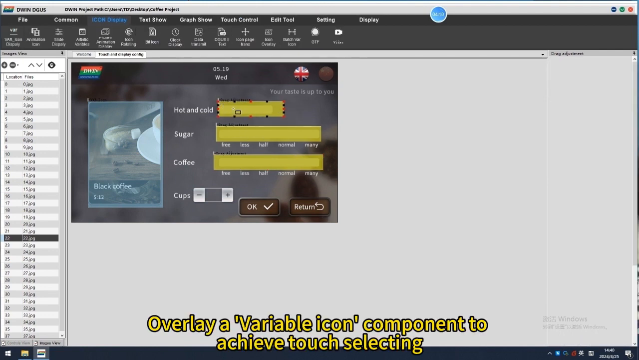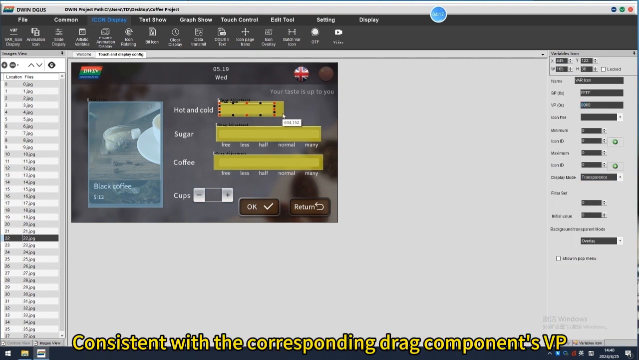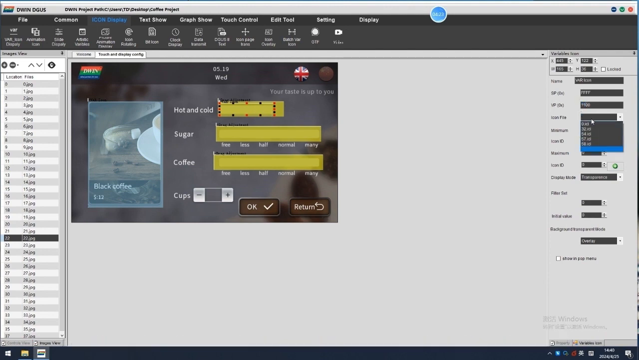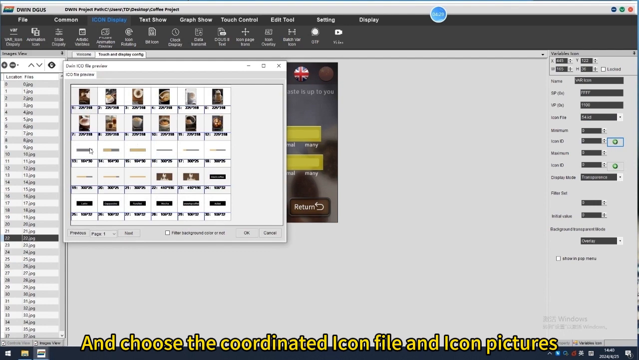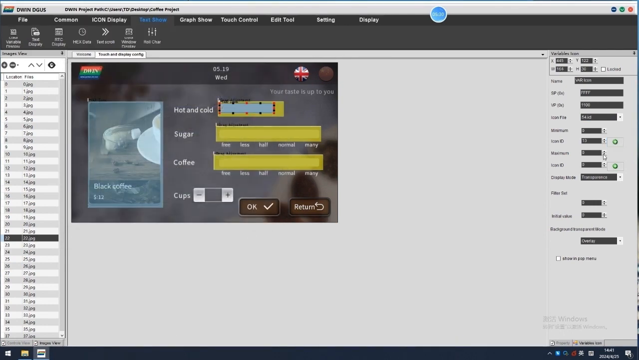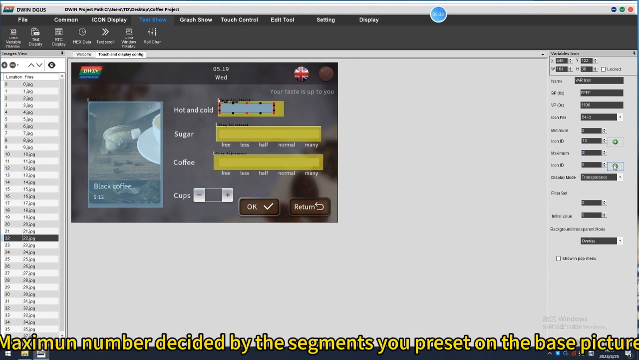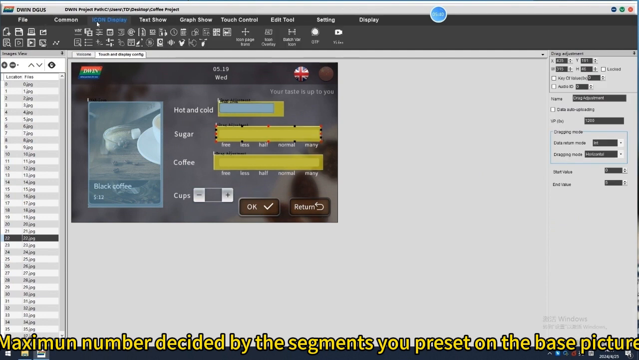Overlay a variable icon component to achieve touch selecting. Consistent with the corresponding drag component's VP. And choose the coordinated icon file and icon pictures. Max IMN number decided by the segments you preset on the base picture.